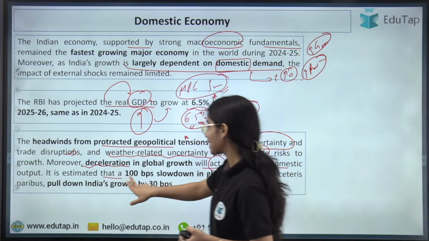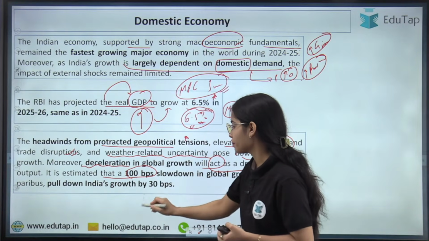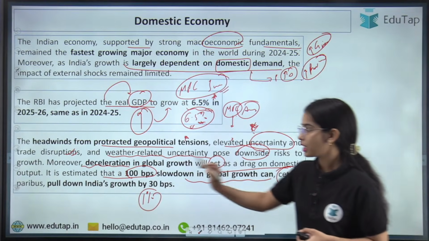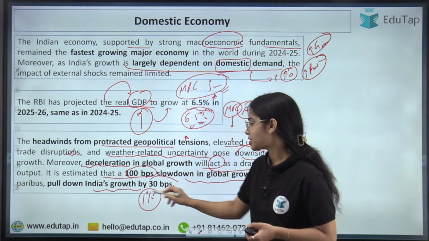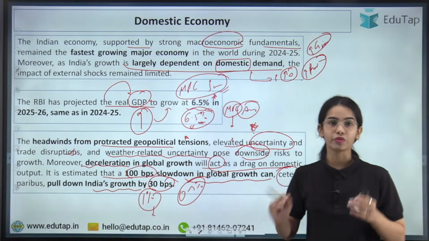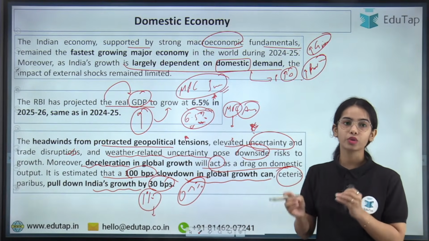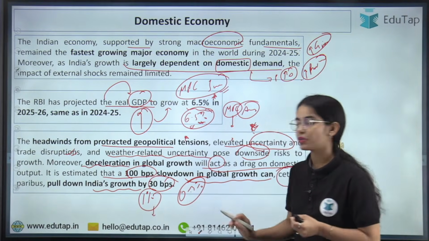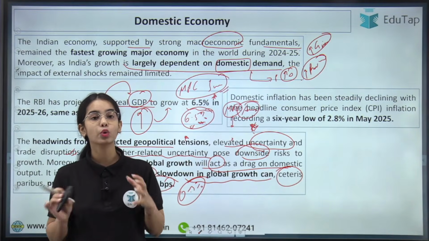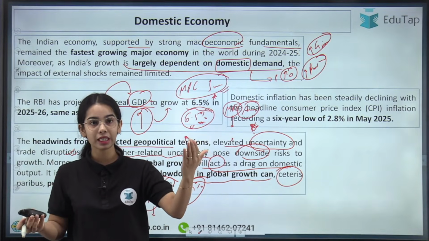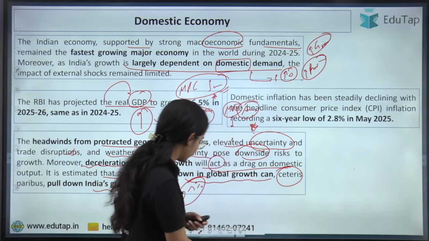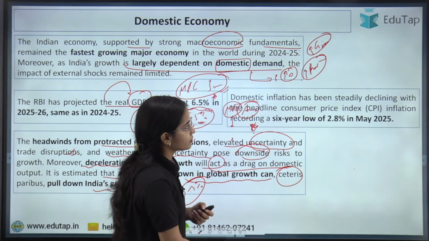It is estimated that a 100 basis point, that is a 1% slowdown in global growth, can affect India's growth by 30 basis points, that is by 0.3%. So a 1% decrease in global growth will affect Indian growth by 0.3%. So this is the idea. The external conditions are going to affect India, though they are not going to create a major impact, but still they are going to affect India to a certain extent. Okay. Now coming to the next point.